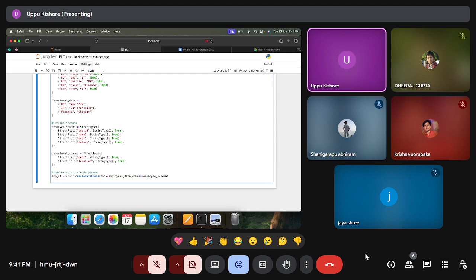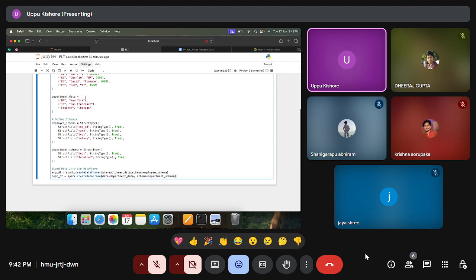And one more is department data frame. Department underscore df equals spark dot create data frame. So here data equals department data, schema equals department schema. Like this, we have passed our list of employees data and departments data and the respective schema. Okay, this is our loading the data into the data frame step.